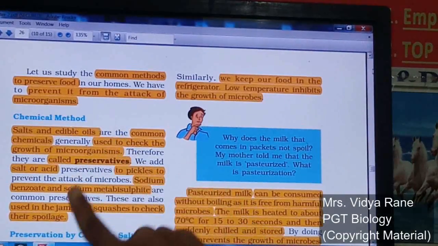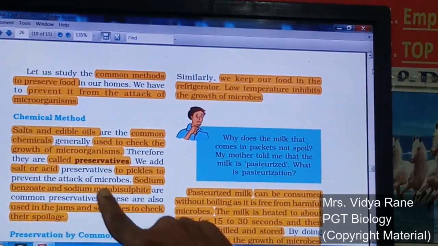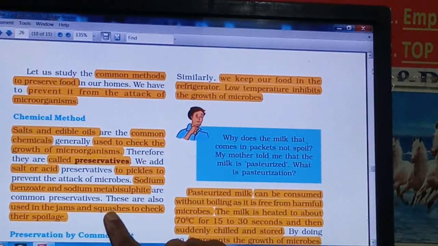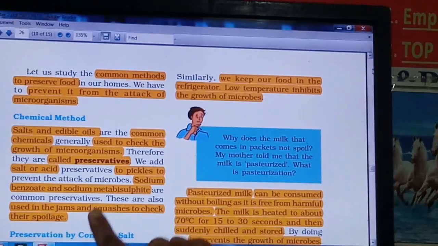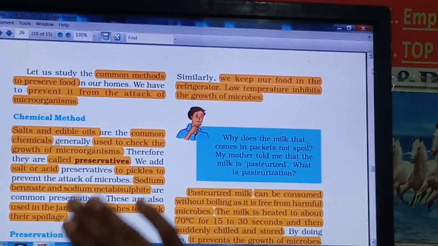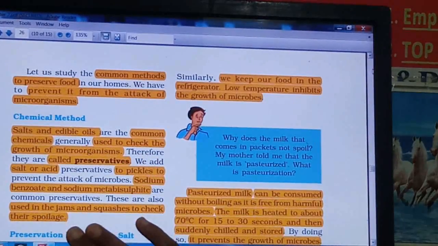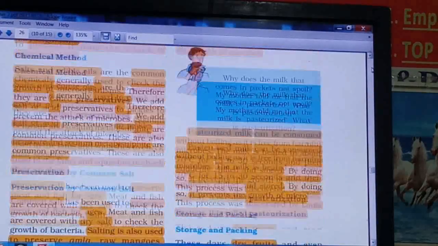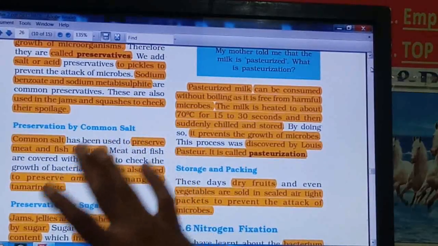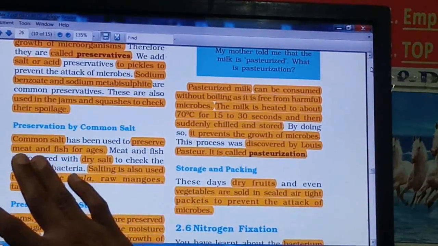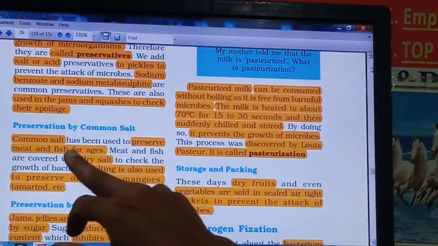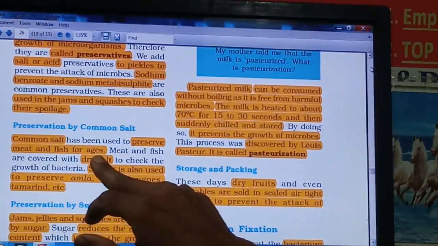These chemicals are also used to preserve jam and squash, right? So they will not be spoiled if you add the chemicals in them. So in this way, these are the chemicals which will preserve your food. See here, some of the food items given here are preserved by the common salt, right? That is NaCl. It is used to preserve meat and fish for ages. For a long time you can preserve the fish and meat with the salt, right?